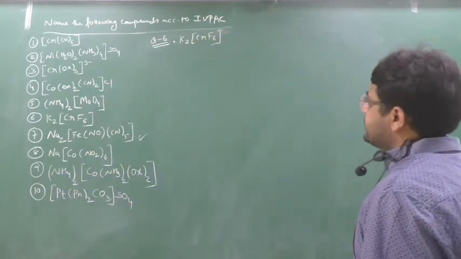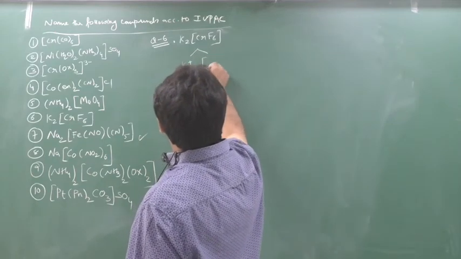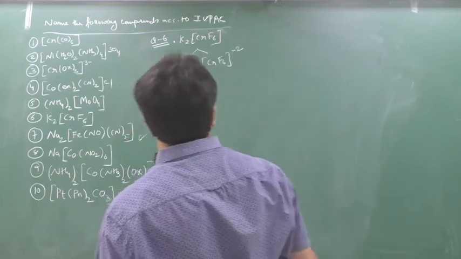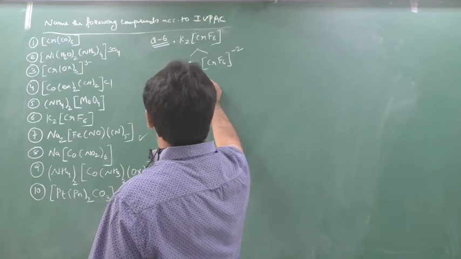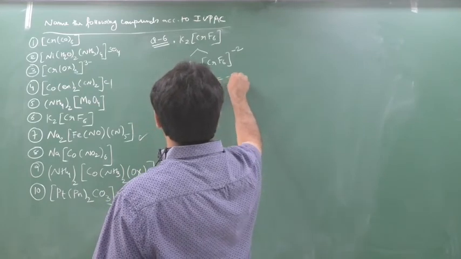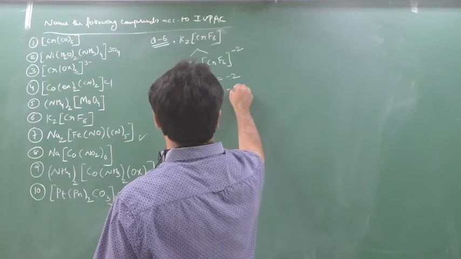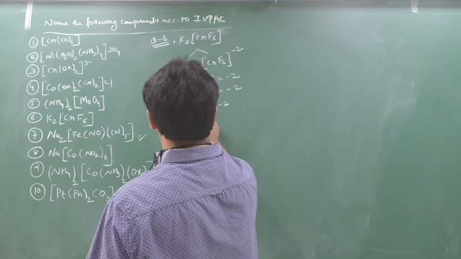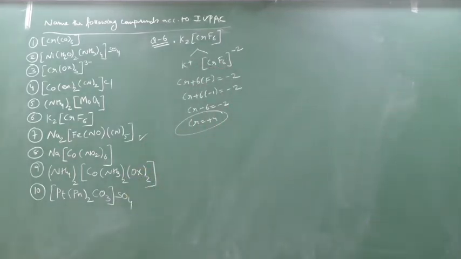So first we'll see. Split this. Here K plus will come, and here CrF6 minus 2 will come. So I write here Cr plus 6 into F, which is minus 1, equal to minus 2. Cr minus 6 equal to minus 2. Cr equals plus 4. So the oxidation number of chromium is plus 4.